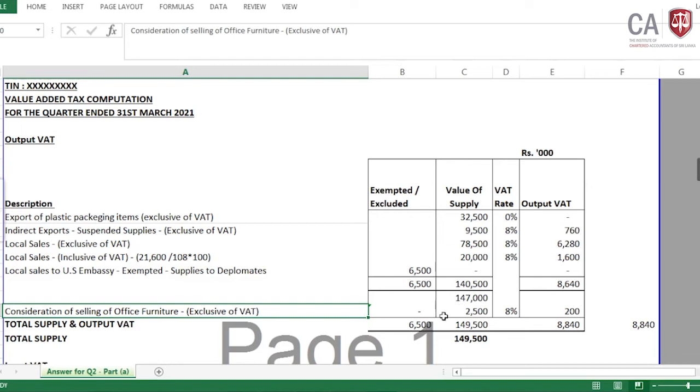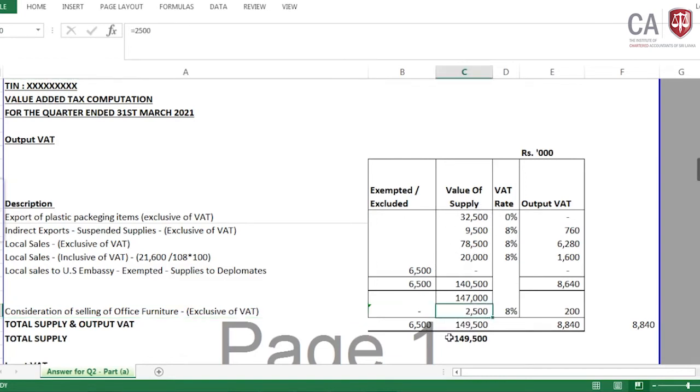But how are we going to allocate input VAT for this? The common input VAT has not been given; only the import and the local are given. That's why I have separately taken it, for me to take the correct totals when doing the apportionments. For my ease, when doing the clear calculation, I have done this.